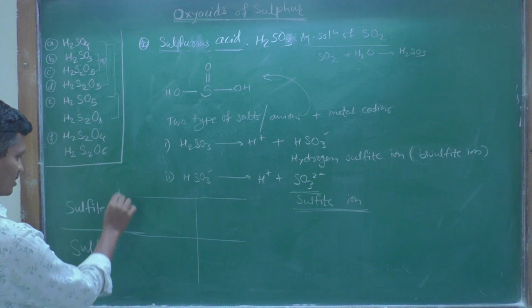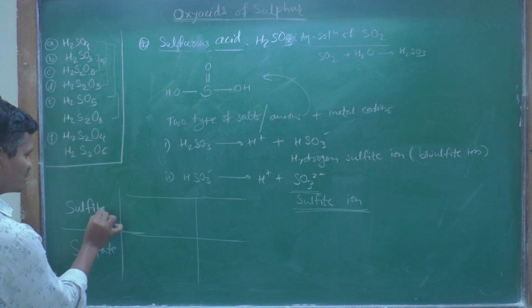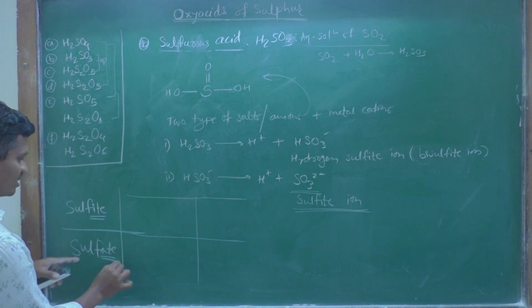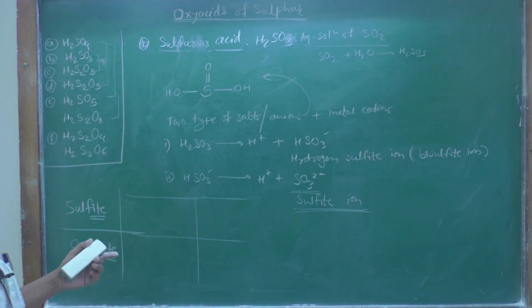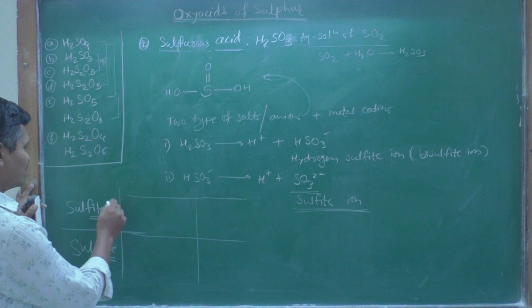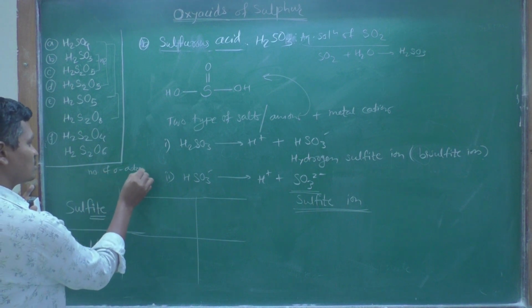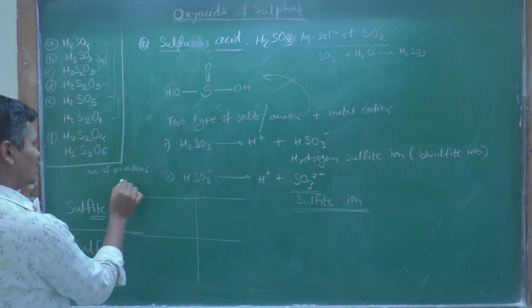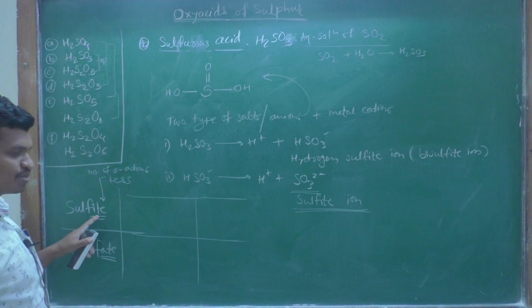How to remember sulfite and sulfate? What is the suffix here? The suffix here is ITE, and here the suffix is ATE. When the number of oxygen atoms is less, then we use the ITE suffix.